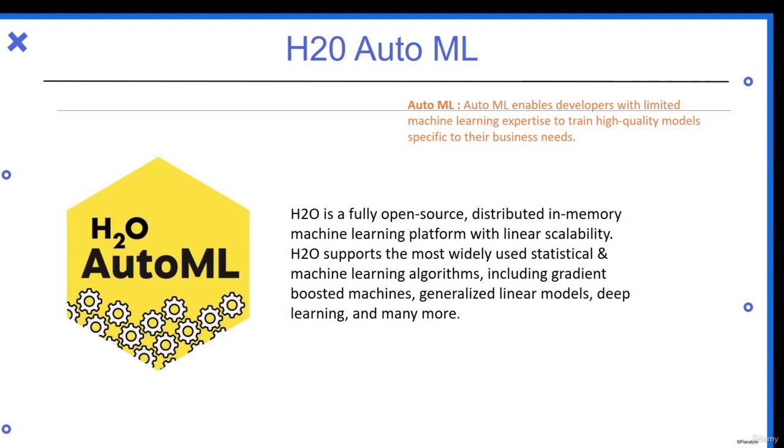H2O is a fully open source distributed in-memory machine learning platform with linear scalability. H2O supports the most widely used statistical and machine learning algorithms, including gradient boosting machines, generalized linear models, deep learning, and many more. Basically, all the models which you use in machine learning are there in H2O AutoML. It will automate the whole process for us and give us the best results.